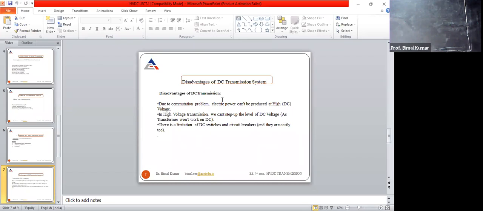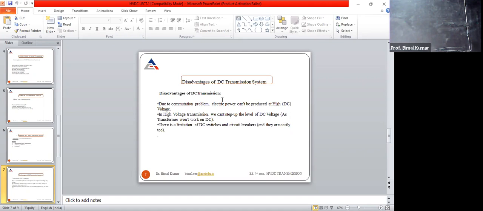Then next are the disadvantages of the DC transmission line. In case of the DC transmission line, due to commutation problem, electrical power cannot be produced at high DC voltage. Right? This part you had already studied, I think, in this third ASM. Then in high voltage DC transmission, we cannot step up the level of the DC voltage. Already we had discussed.